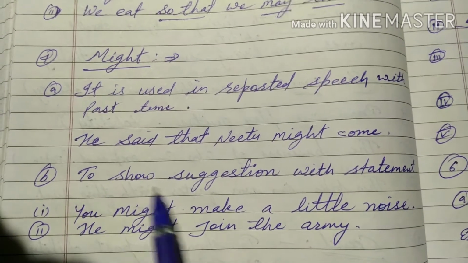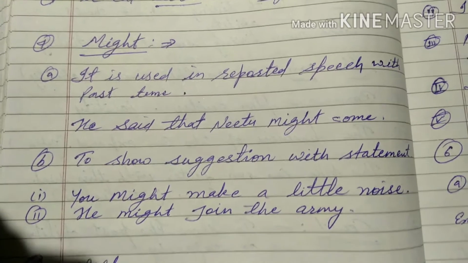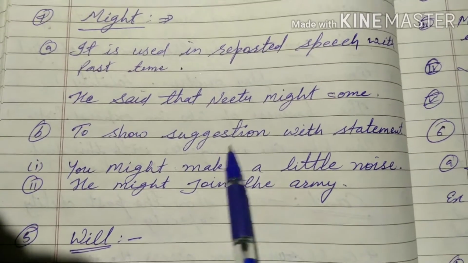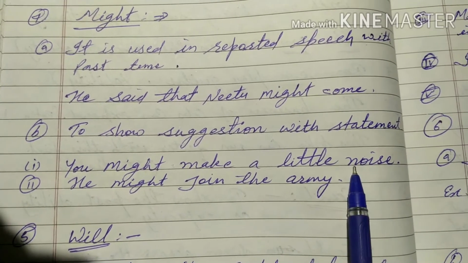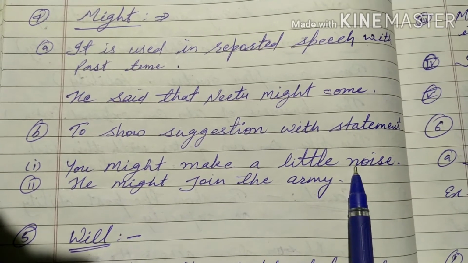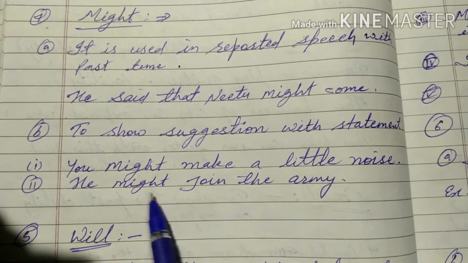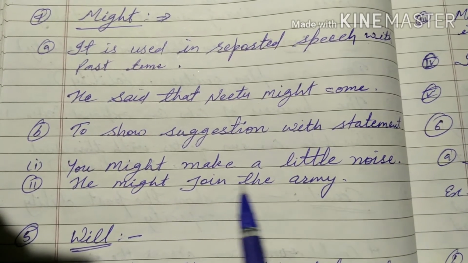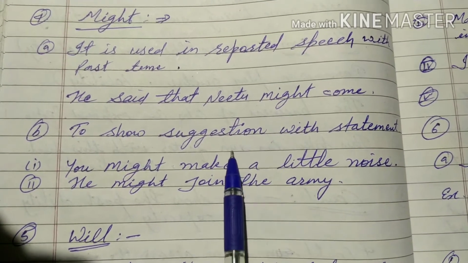Next rule is to show suggestions with statements. If we are giving any statement to show a suggestion, we'll use might. Like: you might make a little noise. So this is a statement. He might join the army. So this is also a statement. In a statement, it shows the suggestion.